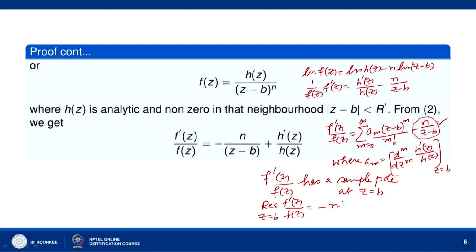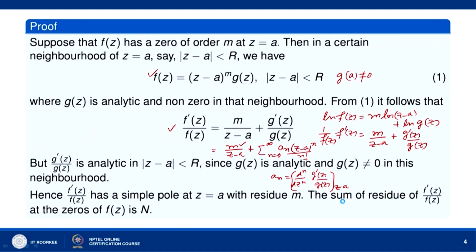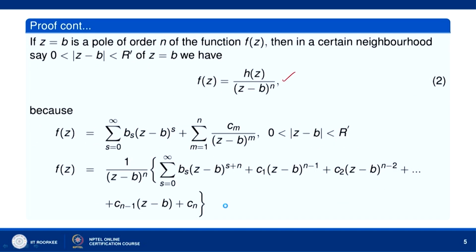Okay, and you can see that n is the order of the pole at z equal to b. So f prime z over f z has a pole at z equal to b with residue minus n.